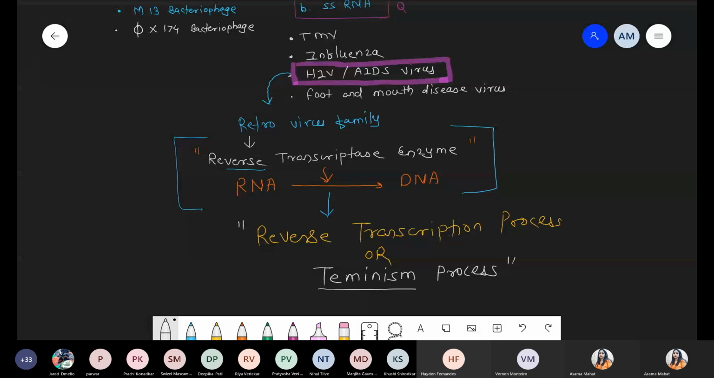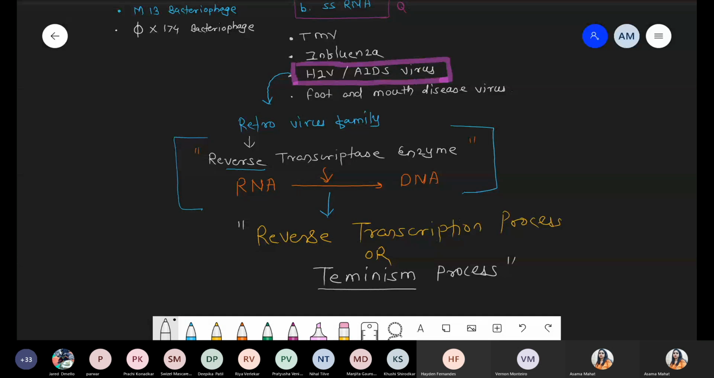Okay, chalo. So this point is clear, everyone. Retrovirus family, reverse transcriptase enzyme converts RNA into DNA, and such a process is called reverse transcription, also called Teminism, because two scientists, Baltimore and Temin, first discovered and studied all this process. That's it.